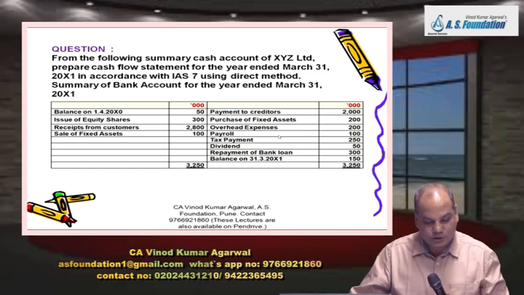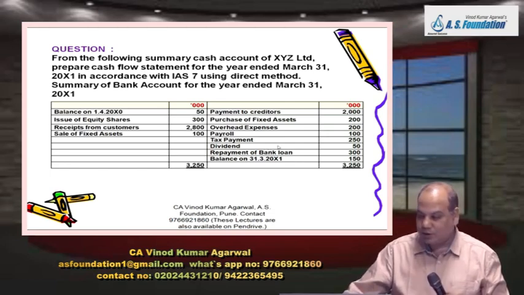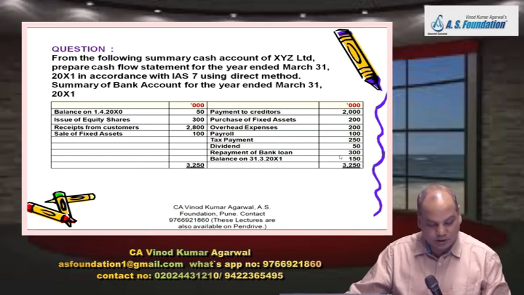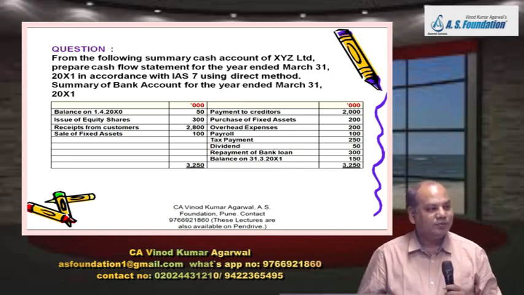Payroll, payment to employees, in operating activity, in bracket 100. Tax payment, operating activity 250, in bracket. Dividend paid, financing activity 50. Is it there? Tick mark. And repayment of bank loan, financing activity 300, tick mark. Cash and cash equivalent at the end of the year 150, outer column, tick mark. So just check whether all inner column you have ticked mark. Say yes. Yes.